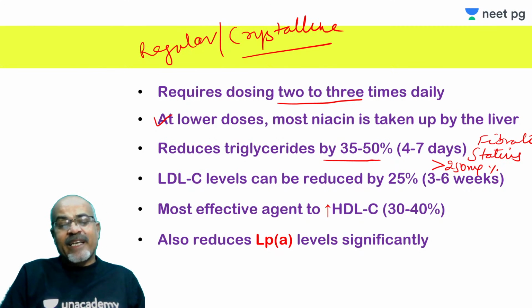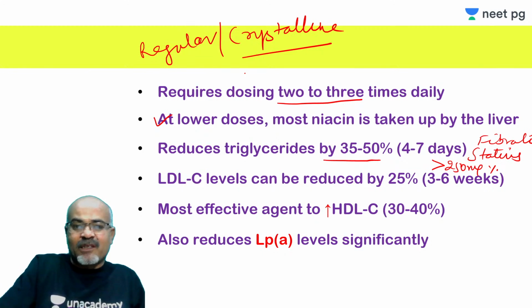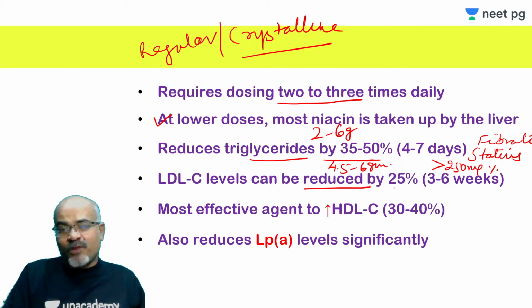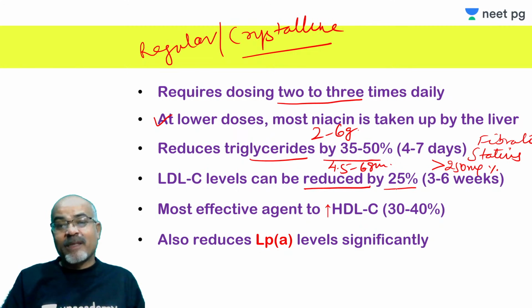LDL-C level can be reduced by 25% if higher doses are used, and this can happen with doses usually taken as 2 to 6 gram. But this can happen only when higher doses like 4.5 to 6 gram per day are used. So up to 25% can be, but it takes time, around 3 to 6 weeks.